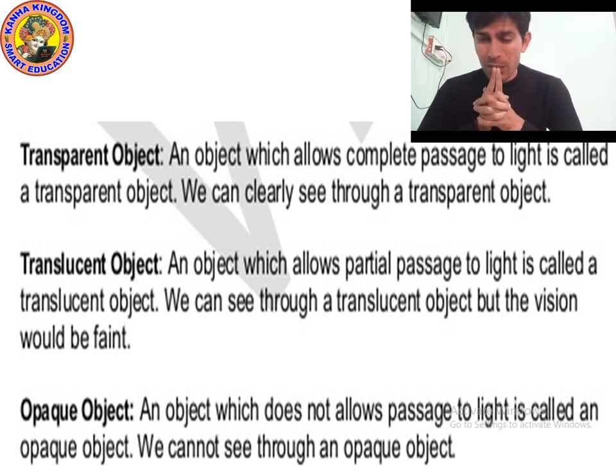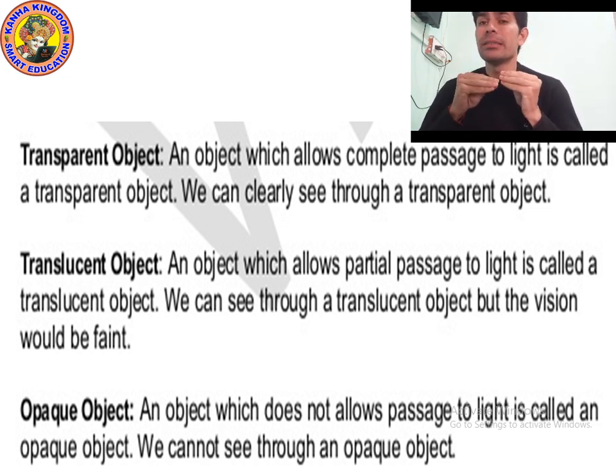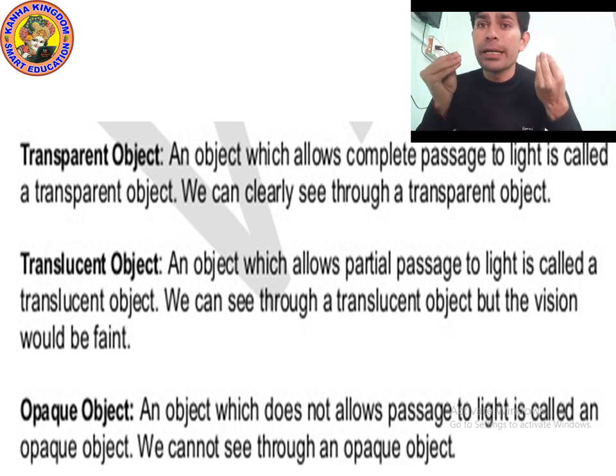So there are two definitions. The first definition of a transparent object is: an object which allows complete passage to light is called a transparent object, which is written on the screen. Another definition is: an object through which we can clearly see is called a transparent object.